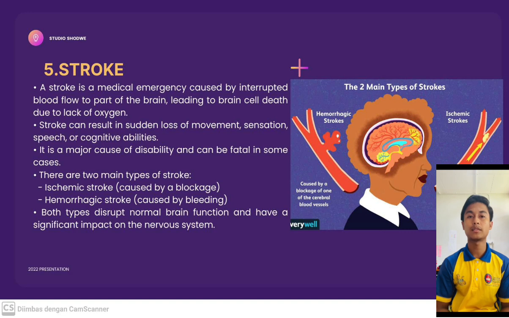There are two main types of stroke. First, ischemic stroke, which is caused by a blockage in a blood vessel. Second, hemorrhagic stroke, which occurs due to bleeding in the brain. Both types of stroke disrupt normal brain function and have a profound effect on the nervous system, affecting the body's ability to perform basic functions. It is important to recognize the signs of stroke early and seek immediate medical attention.